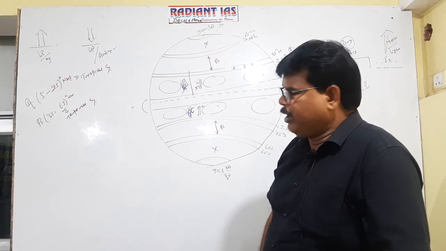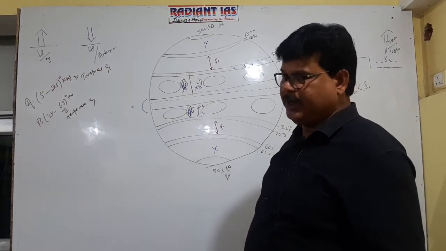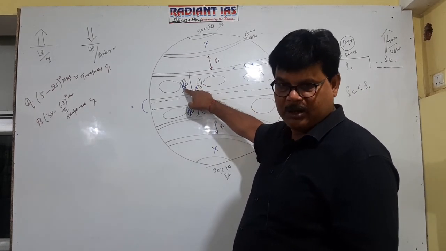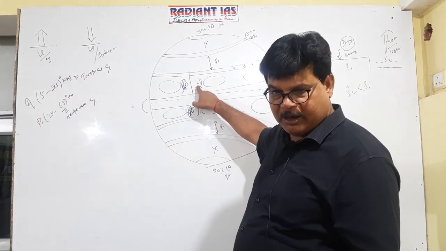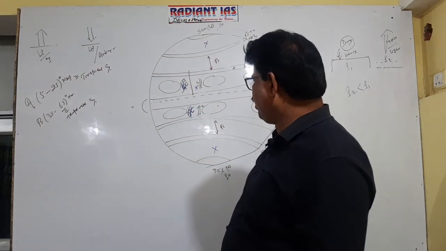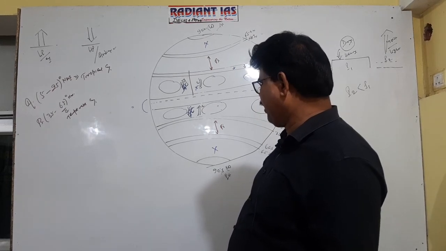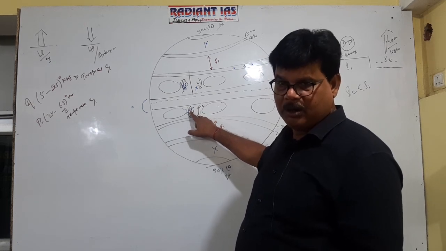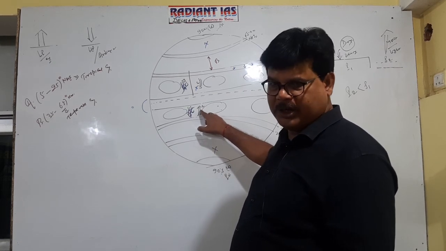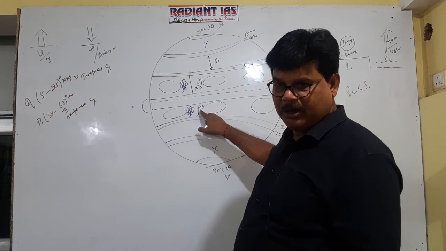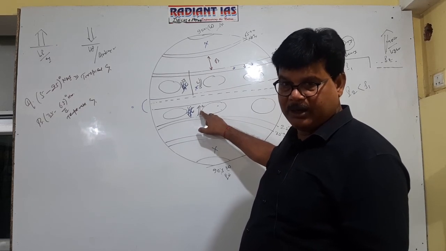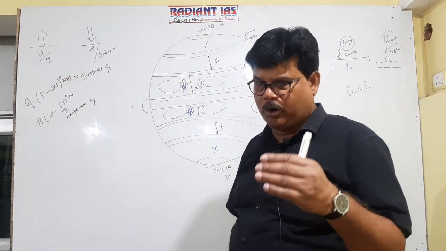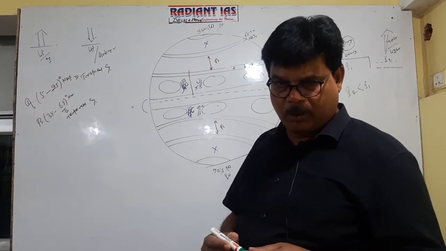If it is the Pacific Ocean, then this is the Kuroshio current, and this is the Californian cold current. In the southern hemisphere, in the Pacific Ocean, this is the East Australian current, which is warm, and this is the Peru or Humboldt current. The Peru current is cold, and a cold current causes anticyclonic condition.